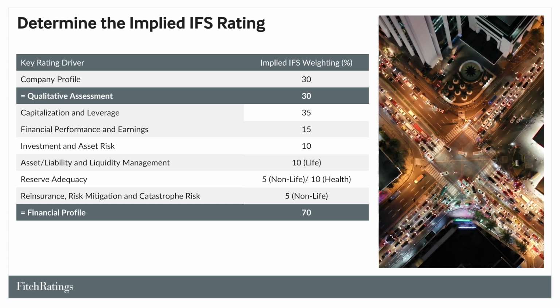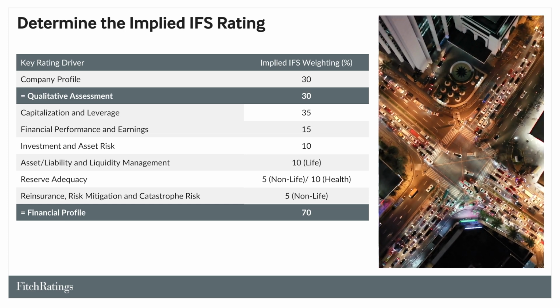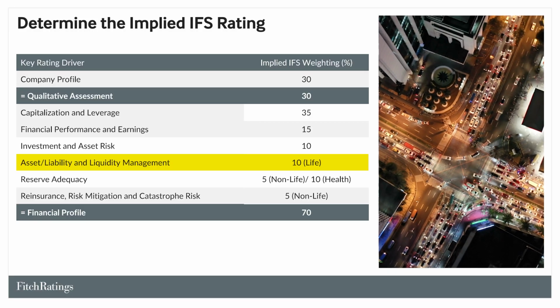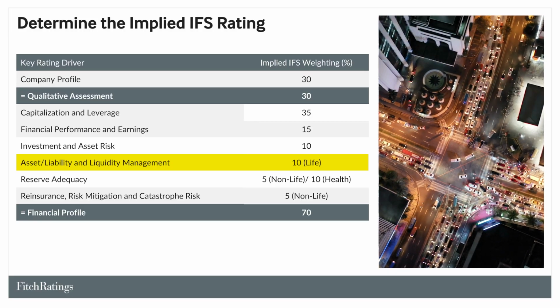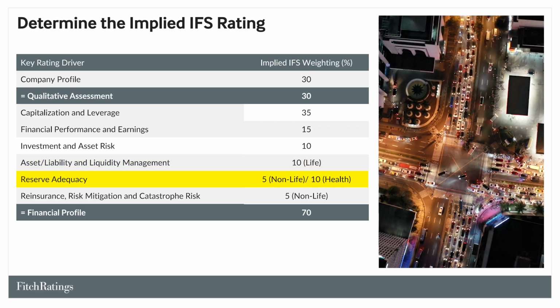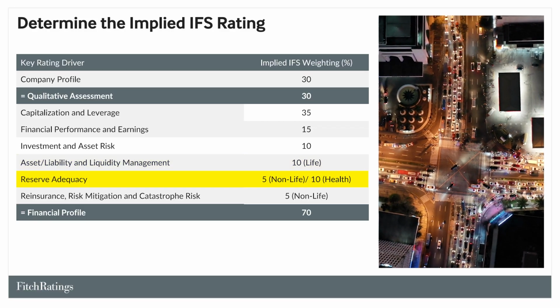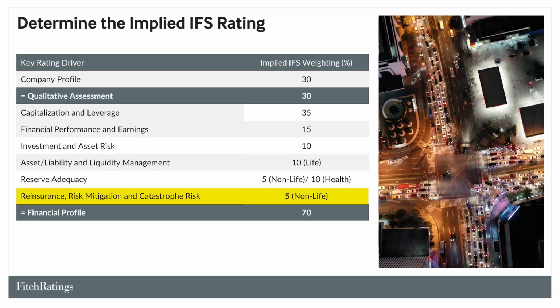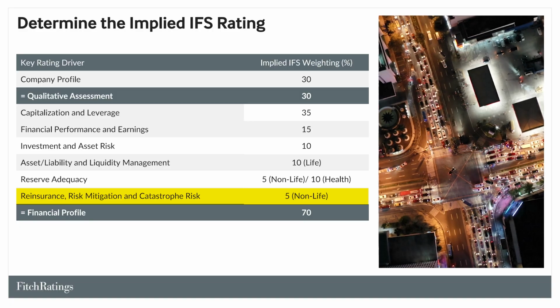The weighting of financial profile elements is sector-dependent. For the life sector, a weighting of 10% is given to the asset or liability and liquidity management KRD. For non-life, we allocate a 5% weight to the reserve adequacy KRD and a 5% weight to the reinsurance, risk mitigation, and catastrophe risk KRD.